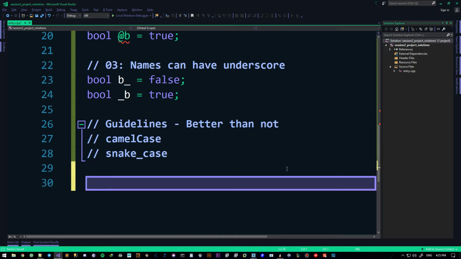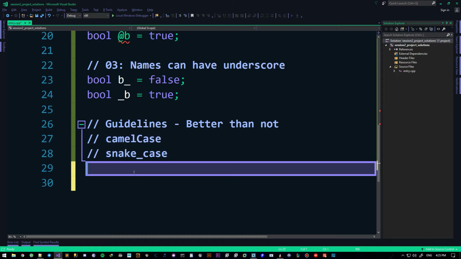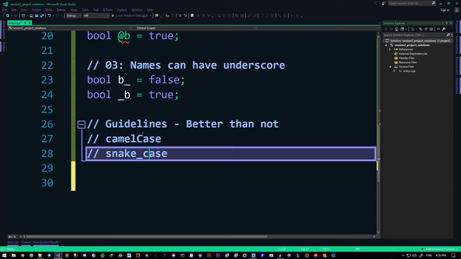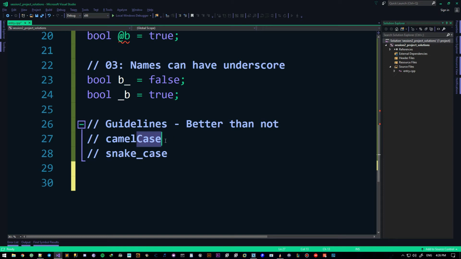So when creating a variable, it is always recommended in this language to use camel case. Now camel case says, separate words with a capital letter. So camel is one word, case is another word. For instance, we use this C in case as a capital to separate the words. But the first word always comes with a small letter.